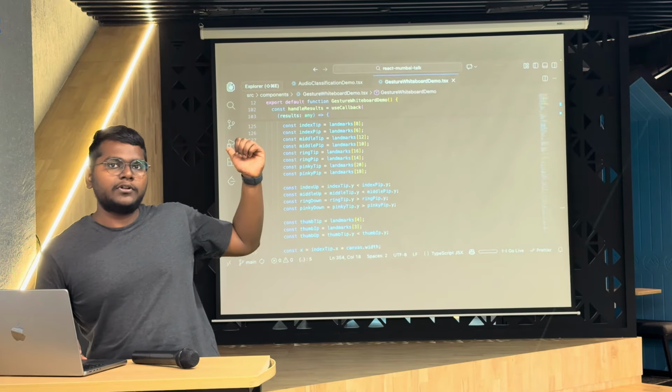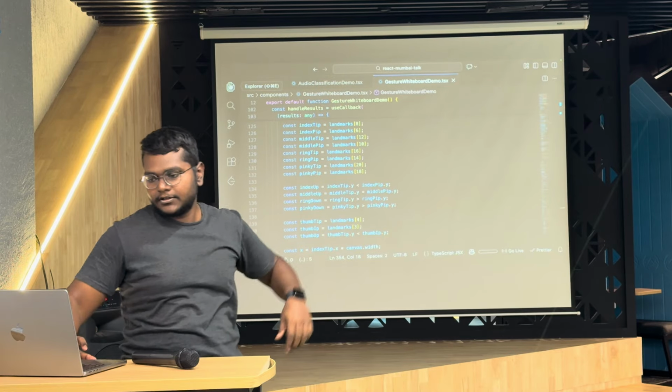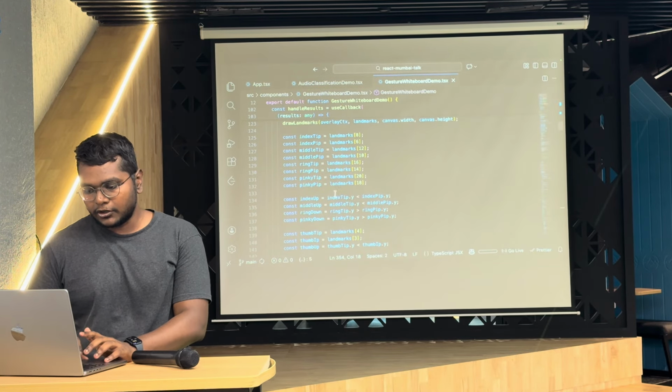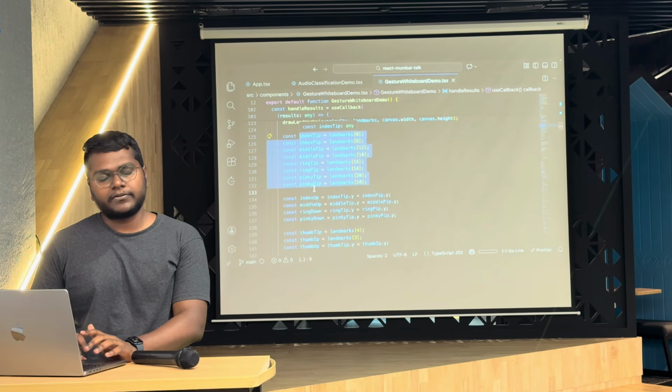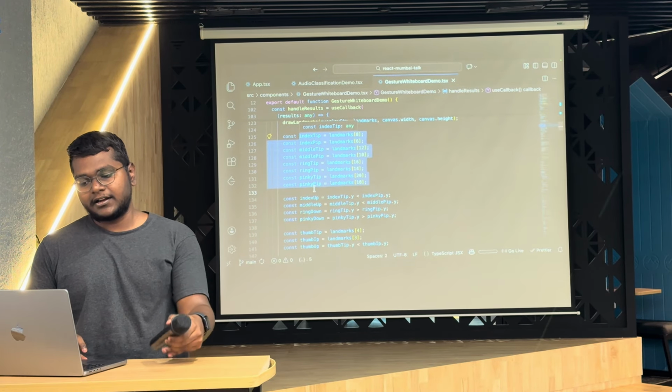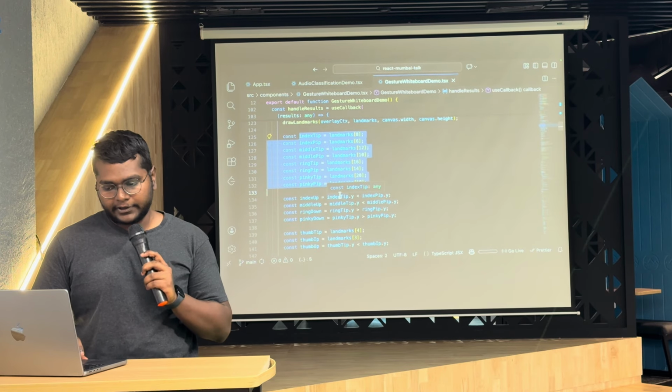Should I switch to light mode, or is it visible? Okay, it's visible. So as you can see, there are all the things which I needed. I took all the indexes of the fingers I wanted, kept them in a variable, and added the logic which I wanted.